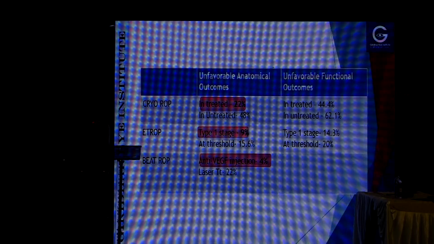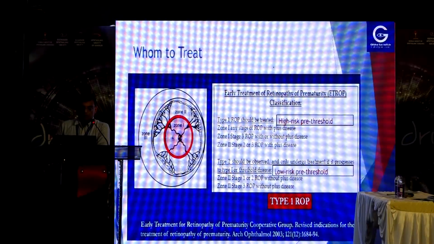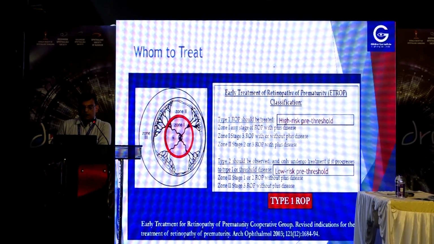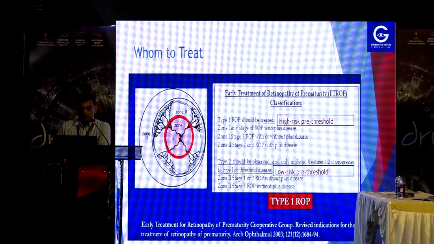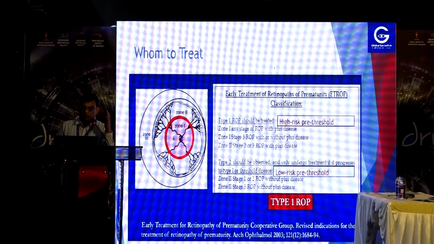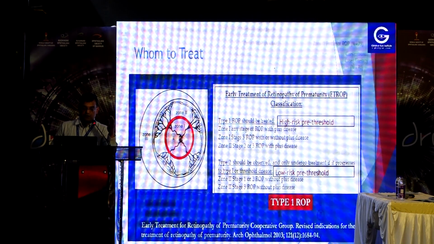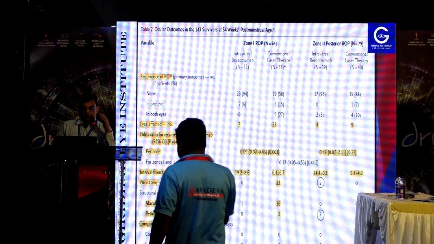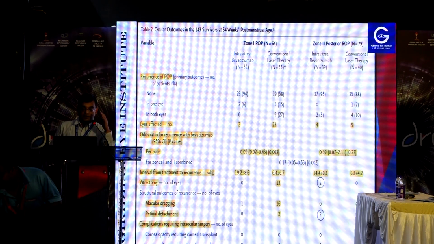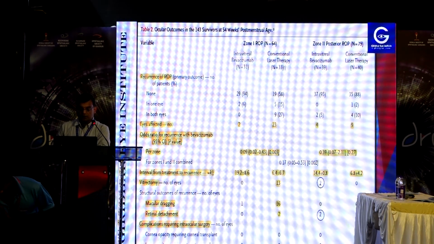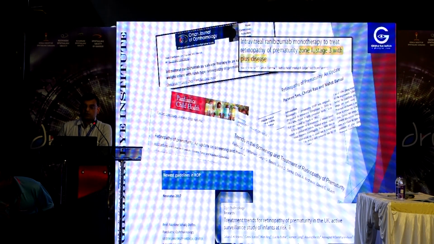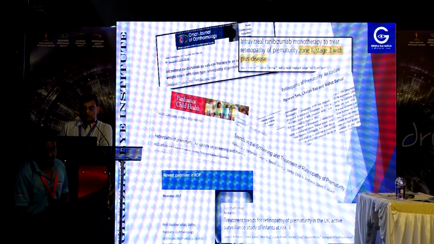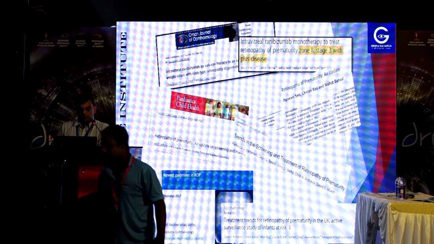Anti-VEGF injection is very good, but it has some shortcomings. ET-ROP also defined high-risk and low-risk thresholds. High risk is type 1 ROP, which needs treatment; low risk is just to be screened, not treated. It is now well documented that zone 1 should be treated with injections because outcomes are better, and zone 2 with laser, which gives better outcomes. Many studies show the benefits of multiple anti-VEGF agents, ranibizumab and aflibercept along with bevacizumab.